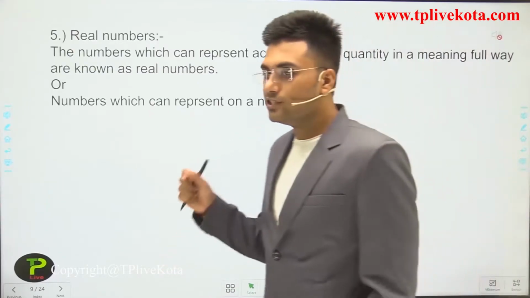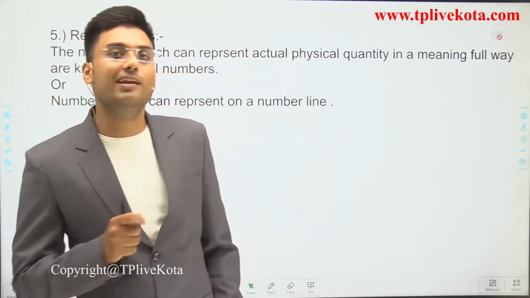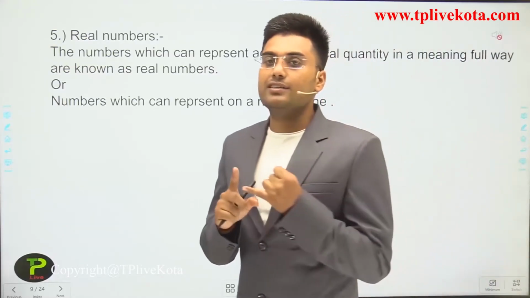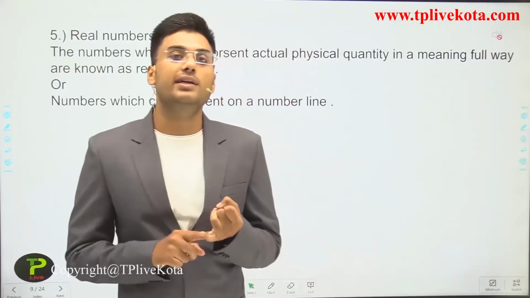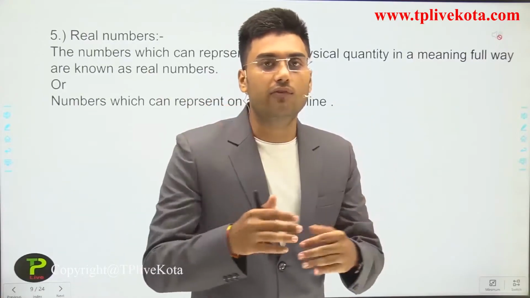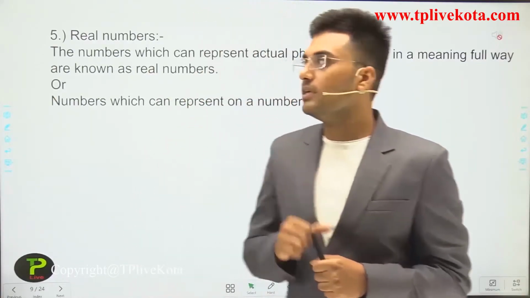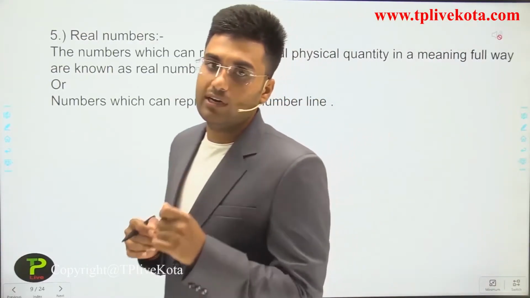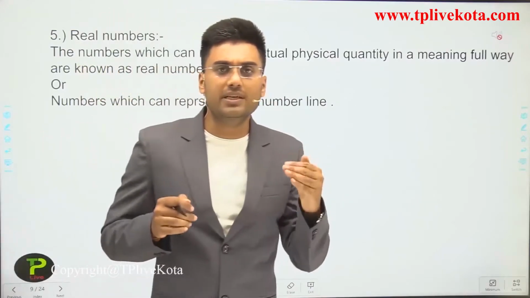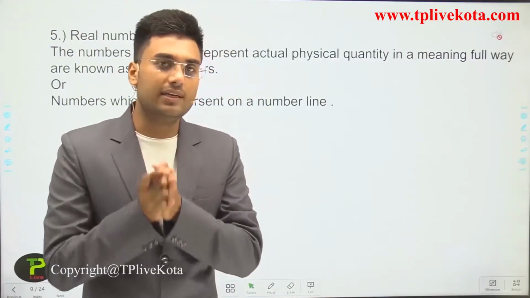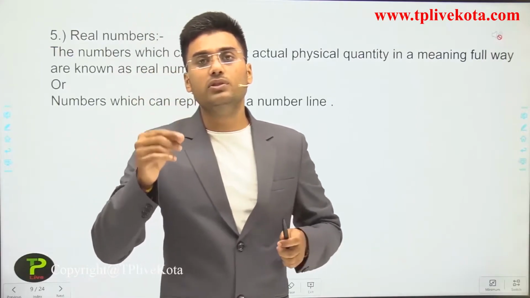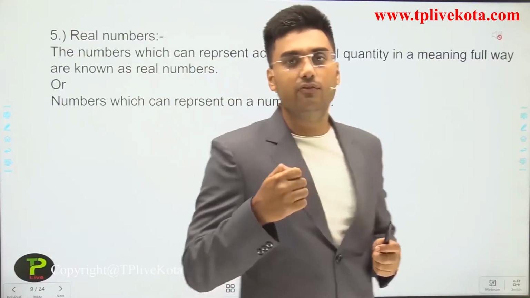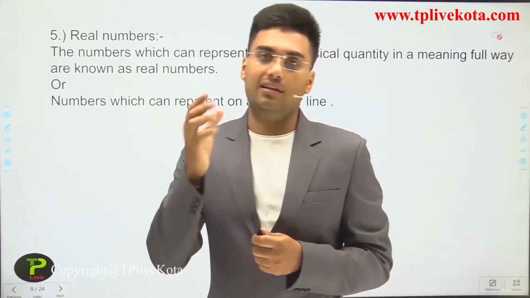After the irrational number, we will discuss the real number. Earlier we discussed natural numbers, whole numbers, integers, and rational numbers. Now we discuss real numbers. A real number is a number which can represent an actual physical quantity, or we can say a number which can be used in our day-to-day life.